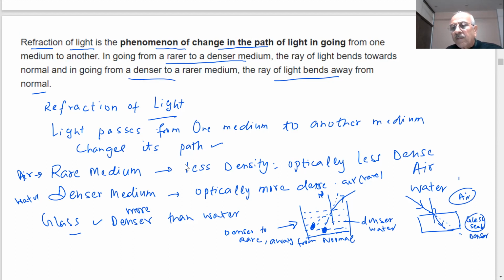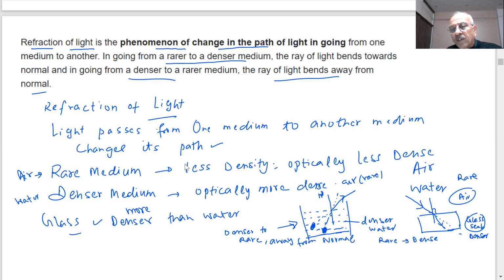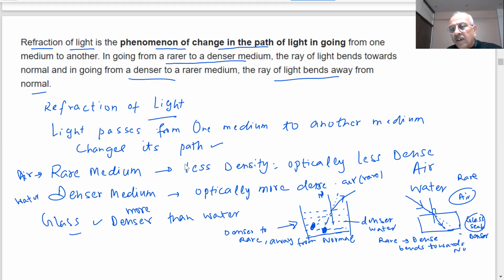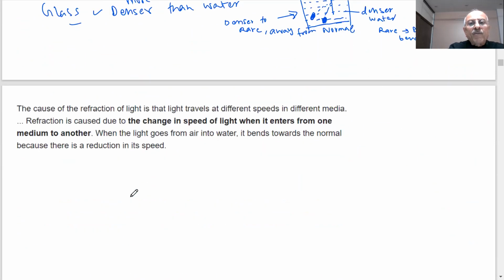This is the denser medium, this is rare. So when light passes from rare to denser, what happens? It bends towards the normal. Is it clear? This is what we say is refraction of the light.